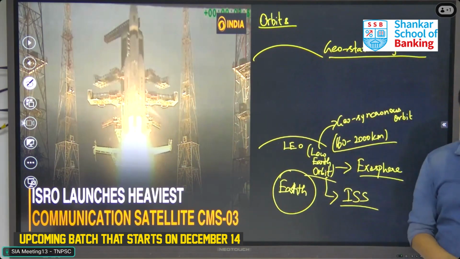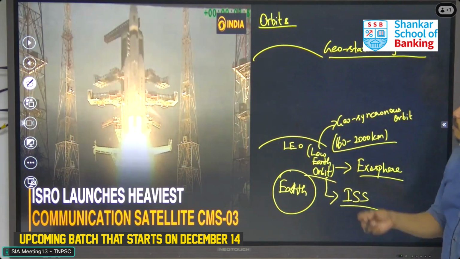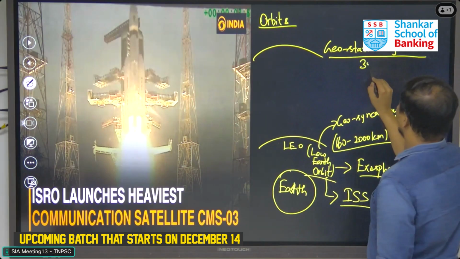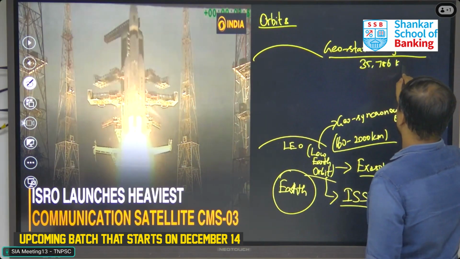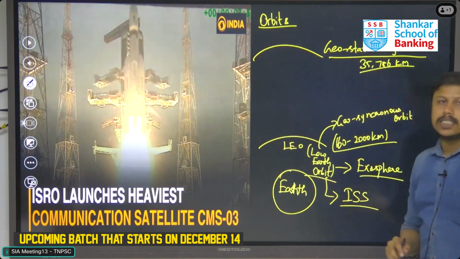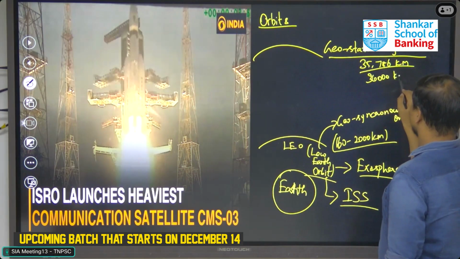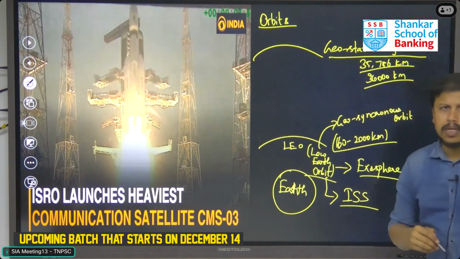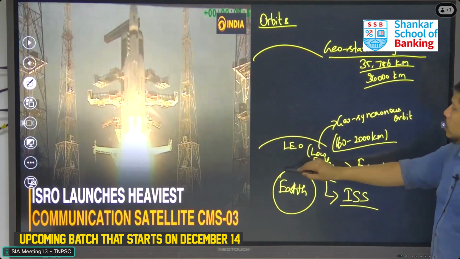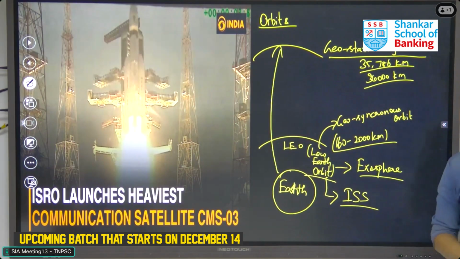This higher distance orbit is called the geostationary orbit, which is located at a distance of approximately 35,786 kilometers from the Earth. Until this distance, the satellites are not launched directly.